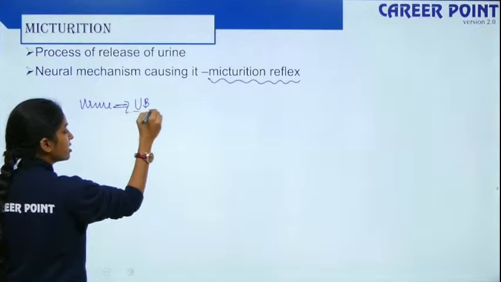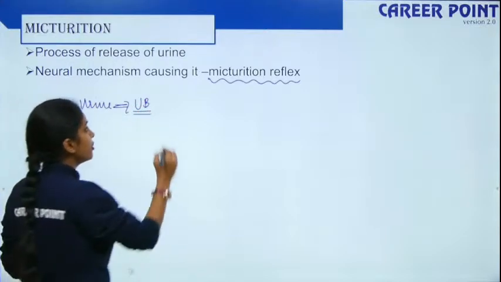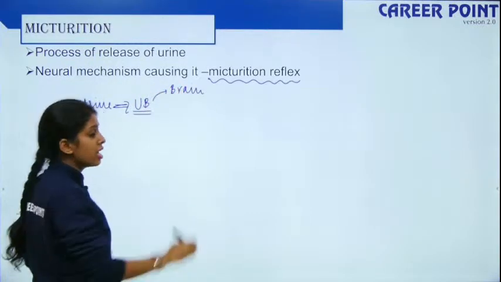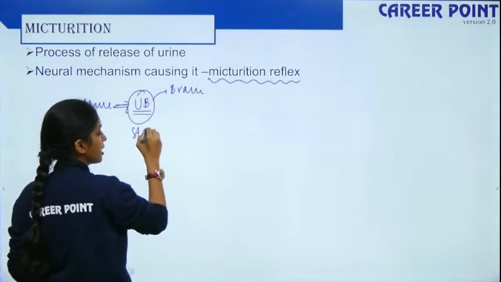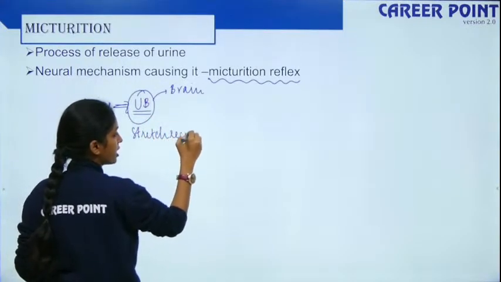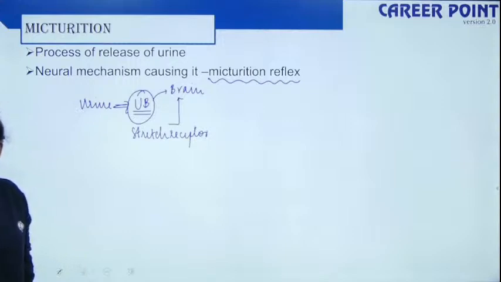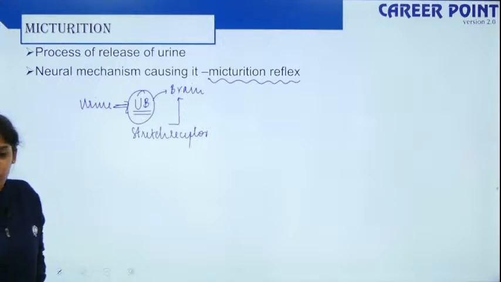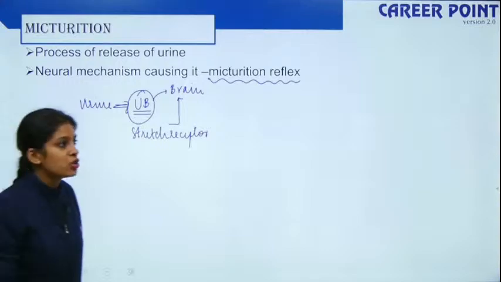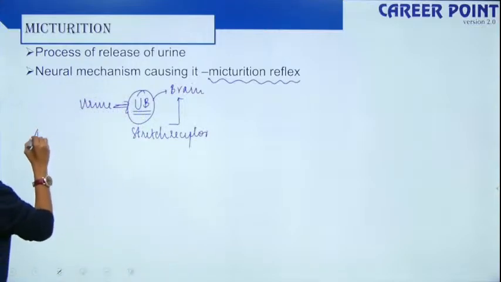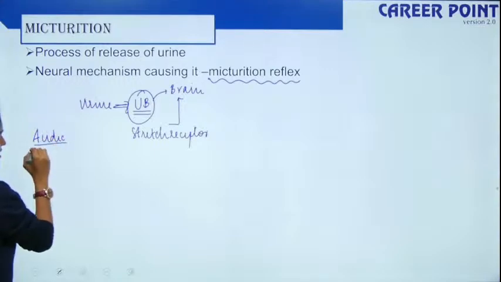Once the bladder is full, it sends a signal to your brain. Who in the urinary bladder sends signals? You have stretch receptors. These stretch receptors send a signal to your brain saying that the urinary bladder is full and we need to release urine, which in turn causes the voluntary action of releasing urine, that is micturition. Alright, so what is the pH of urine? Any idea? The pH of urine is slightly acidic and it has a yellowish odor.